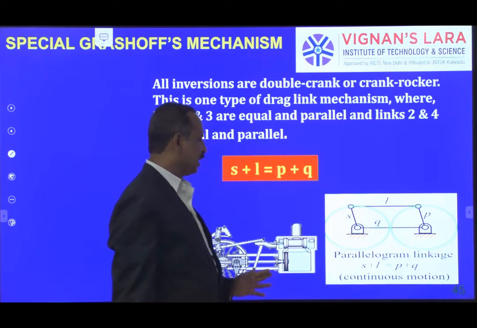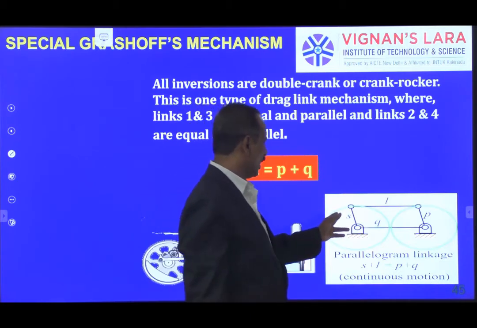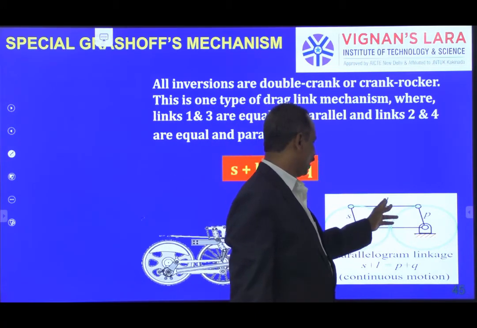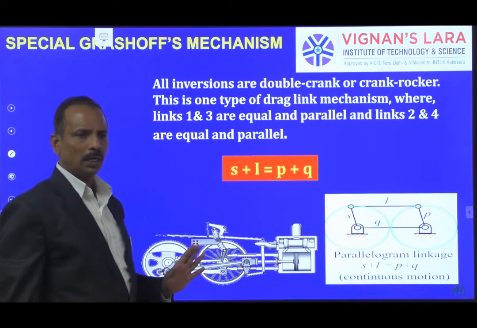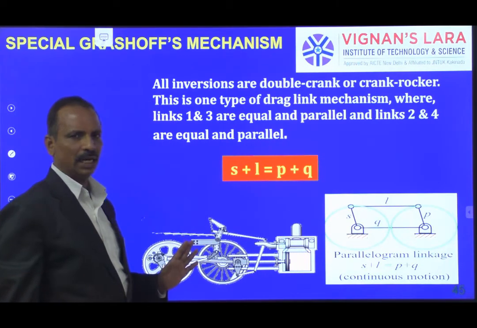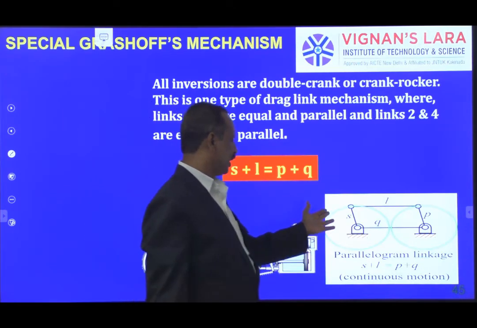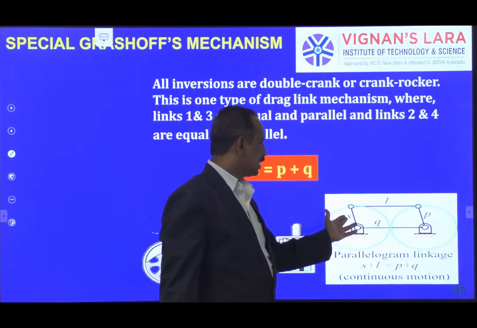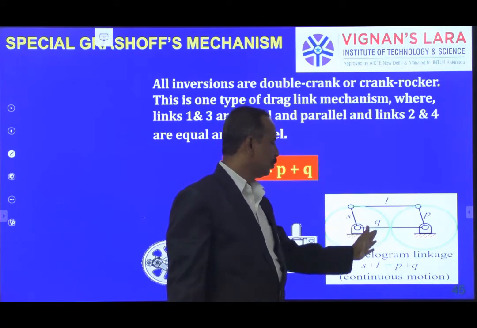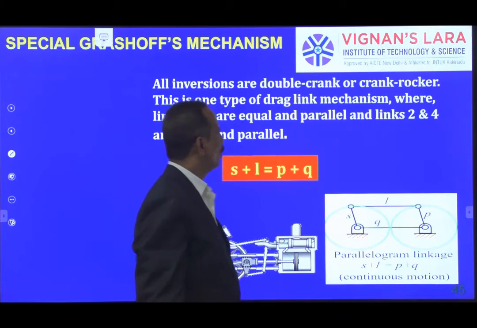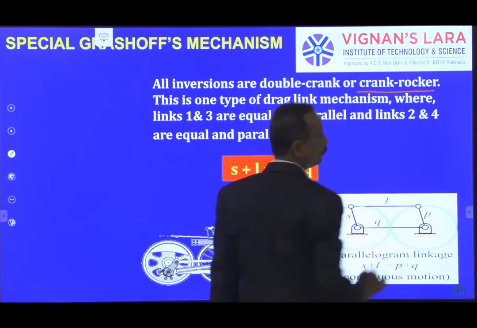So this is actually a special case where literally we can say S and P are equal and L and Q are equal. They are not; P and Q are different from S and L. But you can have the values such a way that S plus L sum is equal to the remaining two sum, P plus Q. There we get this crank rocker mechanism.